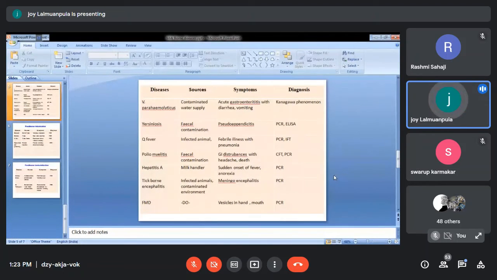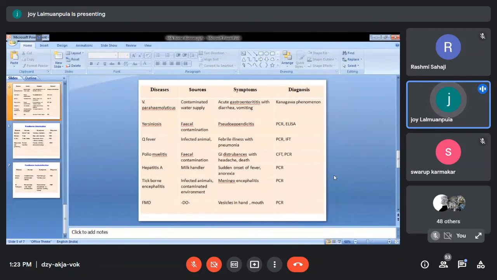Then comes your Vibrio parahemolyticus. Vibrio parahemolyticus is because of the contaminated water supply. Then you will be getting a lot of diarrhea and vomiting. So in infection, you can write diarrhea, vomiting. It's okay, right? Most of the foodborne infections, you will find all this type of thing.